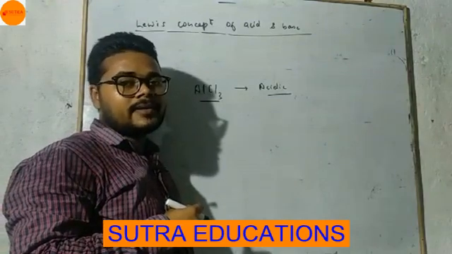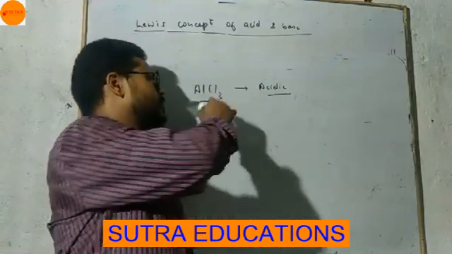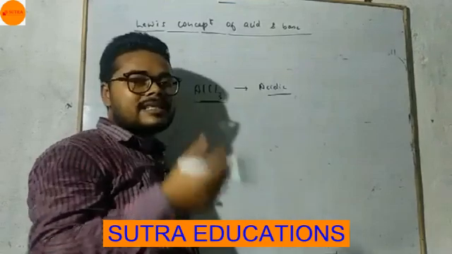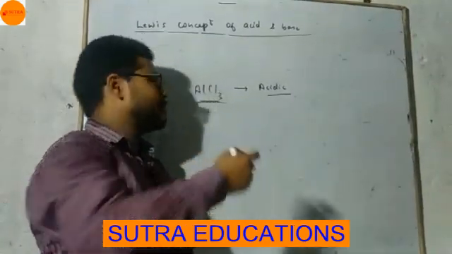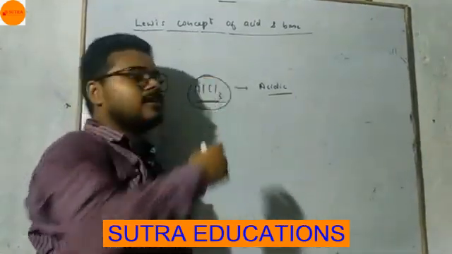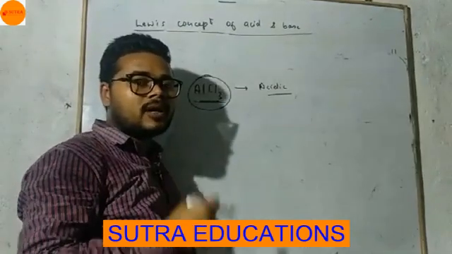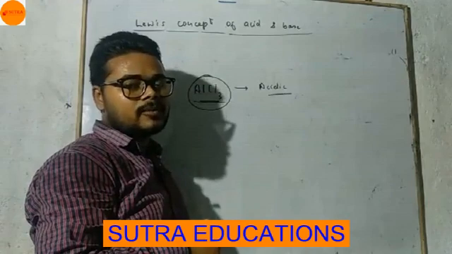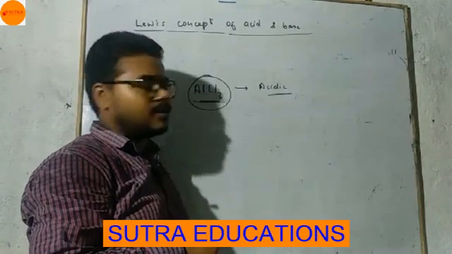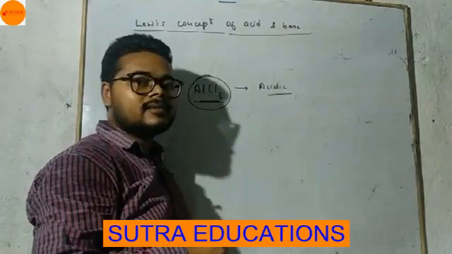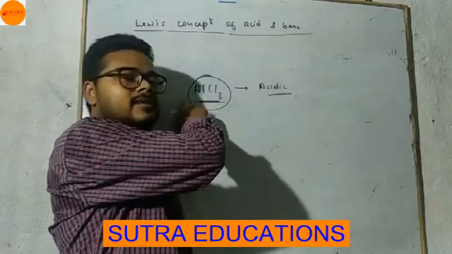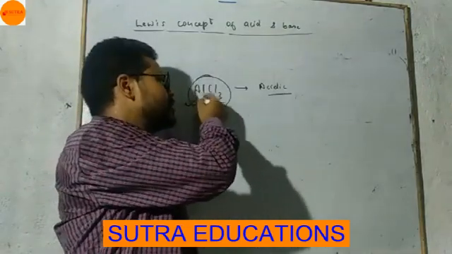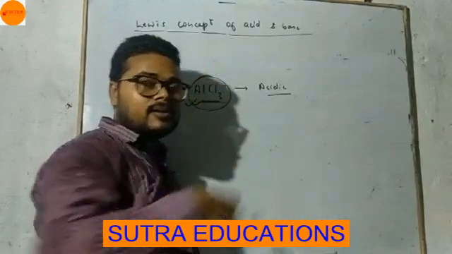According to Arrhenius and Bronsted, substances which give H plus ions are acids, and AlCl3 has no hydrogen atom. So how is it possible that it will produce H plus ions? So according to Bronsted and Arrhenius, it is not an acid, but actually it is acidic.